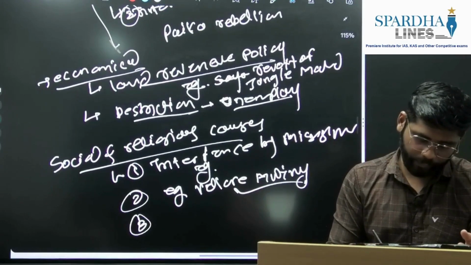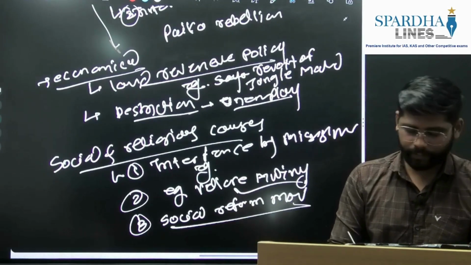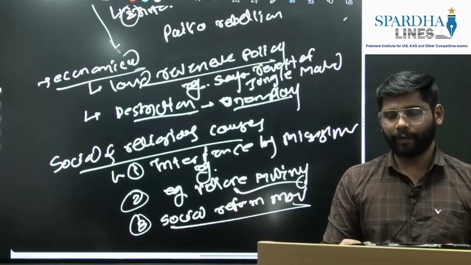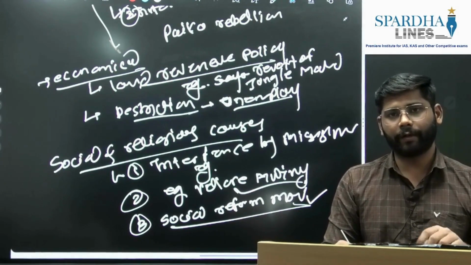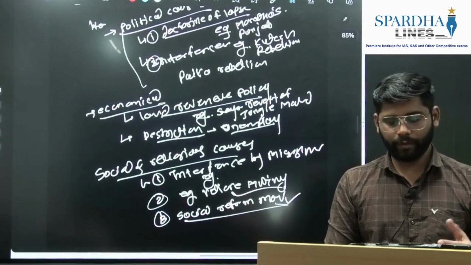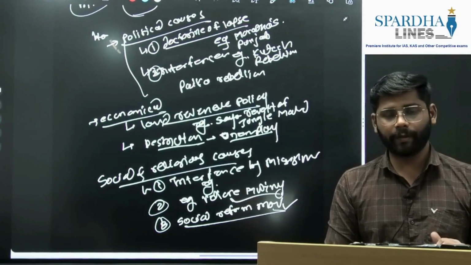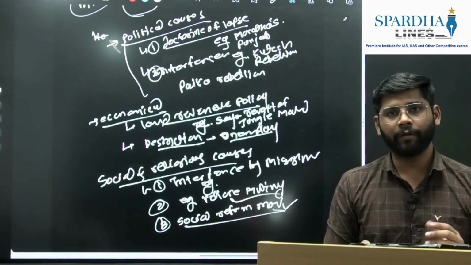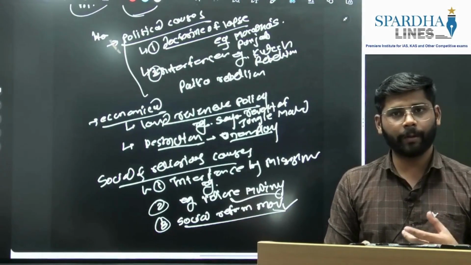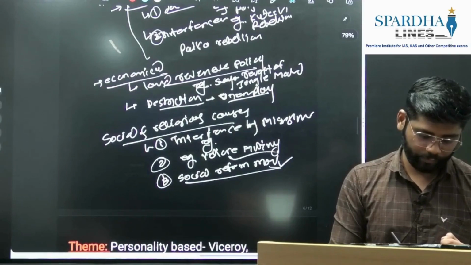Again, the social reform movements also strengthened the stand of orthodox elements, and to some extent led to tribal movements. So you can mention these aspects here. What we have done is divide the recurring small and big rebellions based on political, economic, social and religious causes. If you see this answer, we have structured it in a much better way by dividing it based on their nature. Now, when it comes to the conclusion of this question,